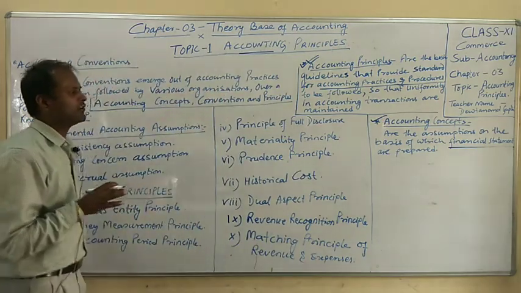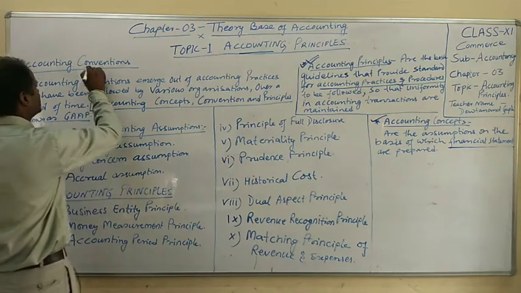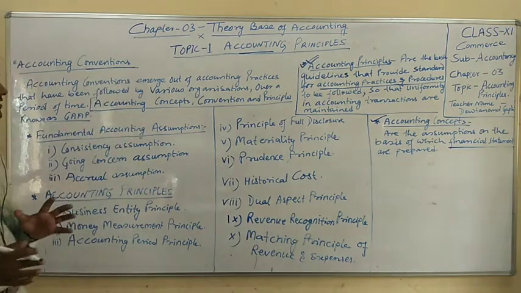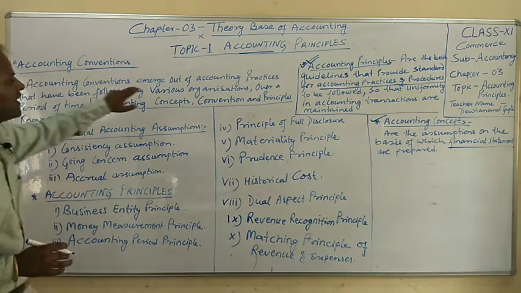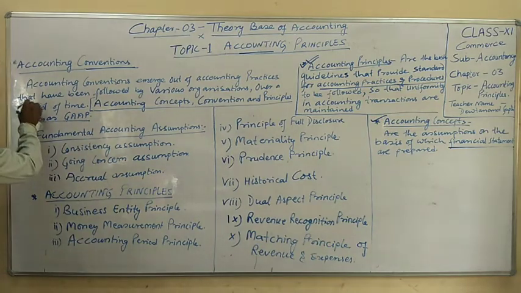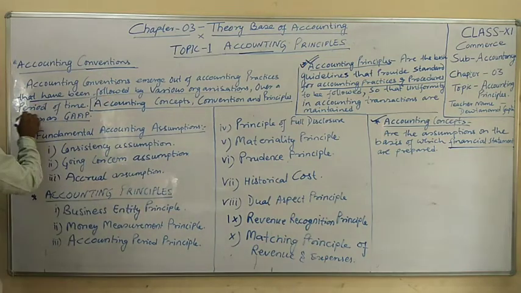So we follow the accounting principles, concepts, and the next one is known as accounting conventions. What do accounting conventions mean? These emerge out of the accounting practices that have been followed by various organizations over a period of time.